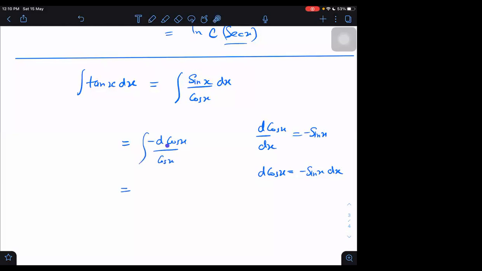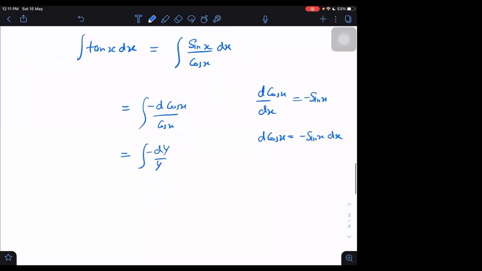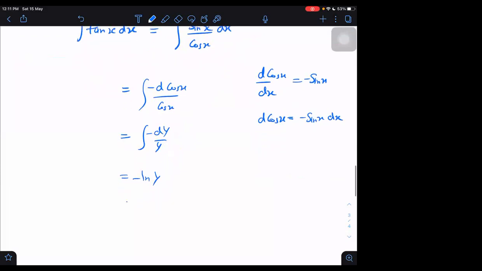Now we are integrating with respect to cos x, and this is also cos x. So I can just write it as minus integral of dy upon y, which will be nothing but minus log y, which will be nothing but log of 1 upon y. And again put the value of y back.